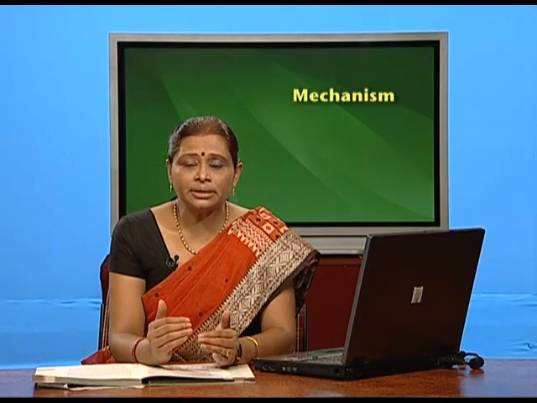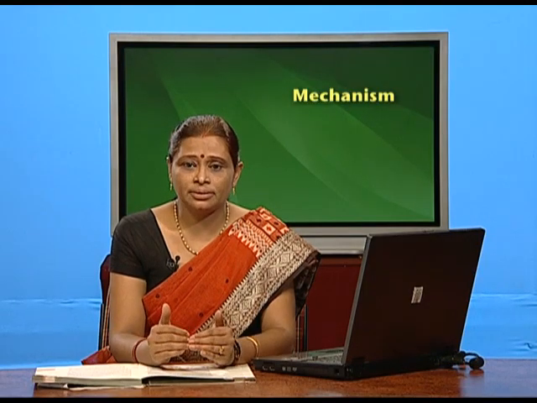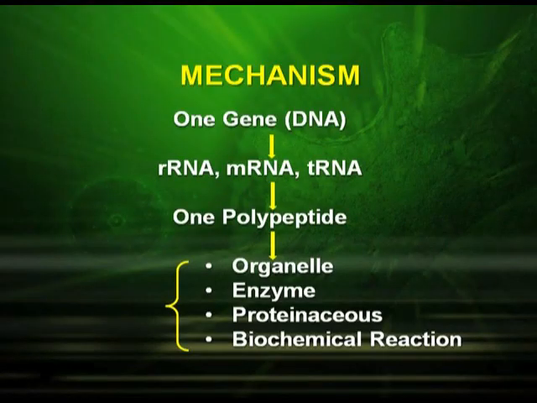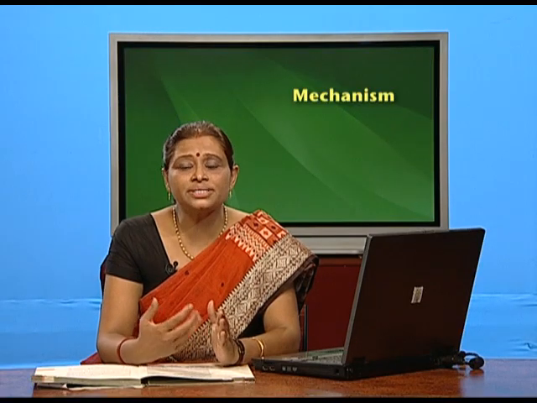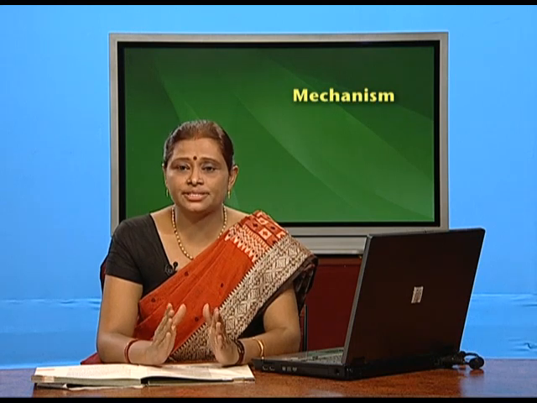Now in the mechanism of gene expression, one gene, represented by DNA, forms ribosomal RNA, messenger RNA and tRNA, and that leads to one polypeptide. These polypeptides affect the organelles, the enzymes which are proteinaceous, and the biochemical reactions taking place in the body.